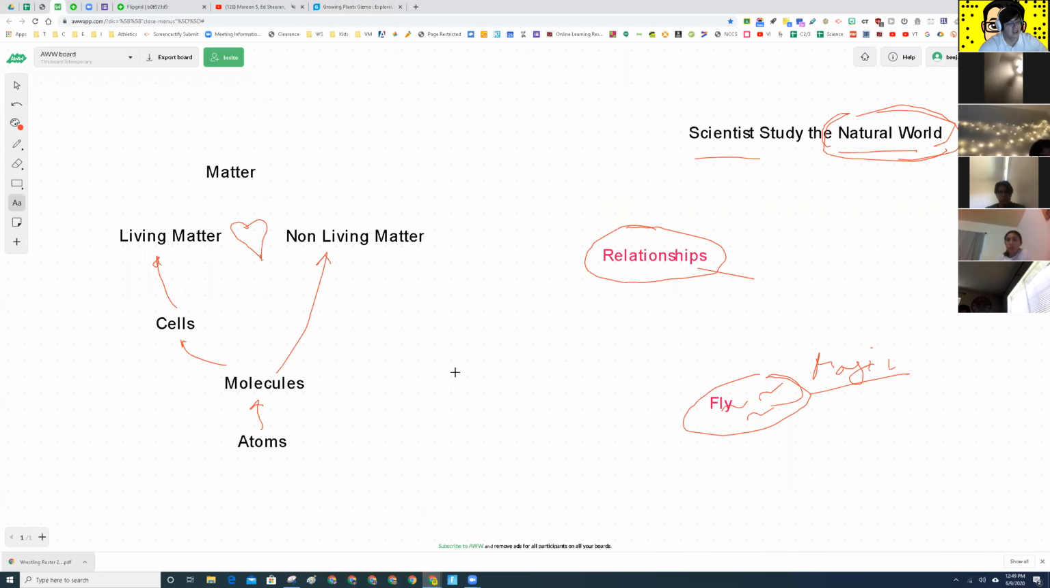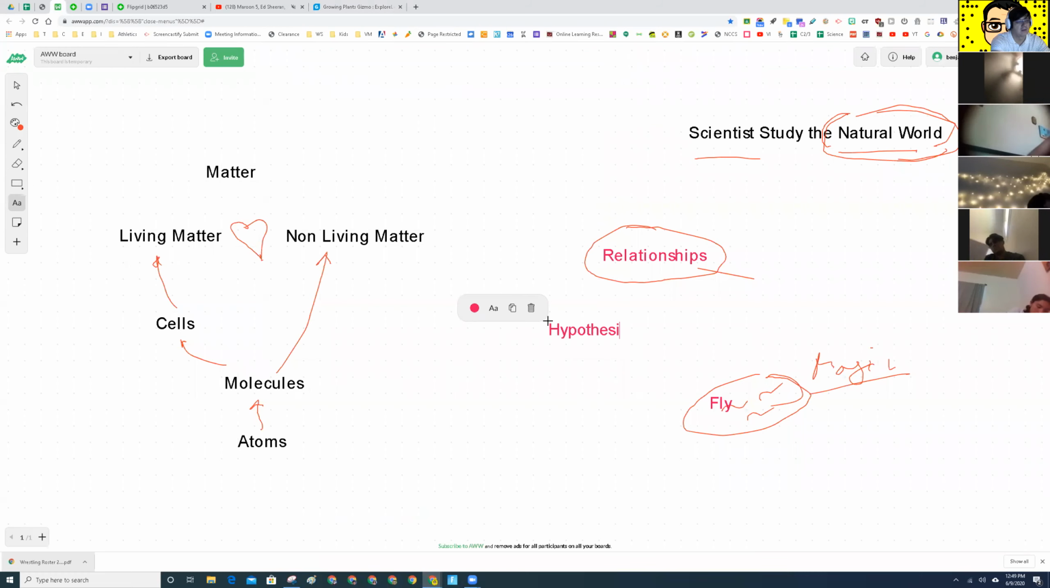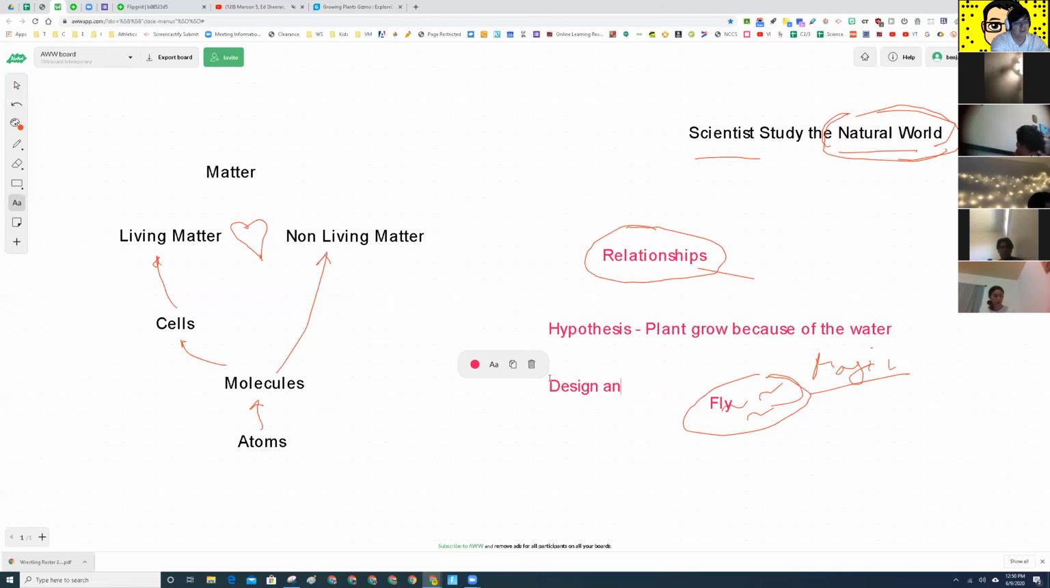All right, perfect. So let's write that down, okay? So hypothesis. Okay. Plants grow because of the water. And so now what do we do to test our hypothesis? Form an experiment. Very good. We designed an experiment. Right, here we go. Very good.